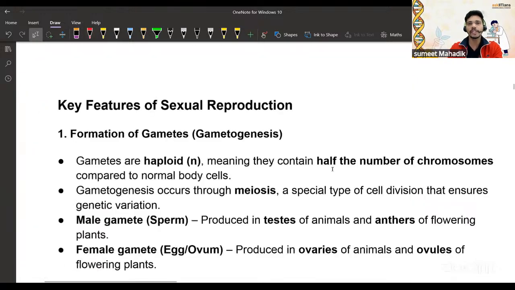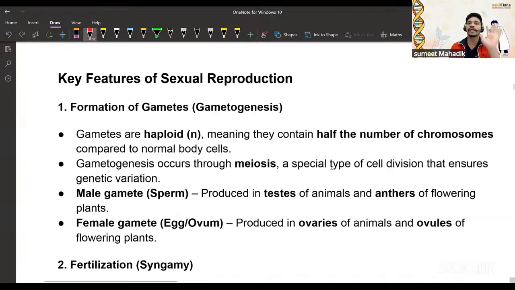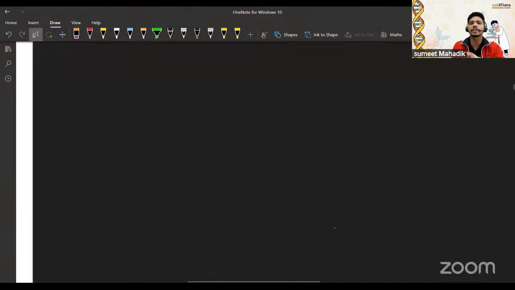Now, a key feature of sexual reproduction: formation of the gametes, gametogenesis. Gametogenesis is what? Gametes are haploid. Why, sir, are gametes haploid? This question they can ask you to justify.